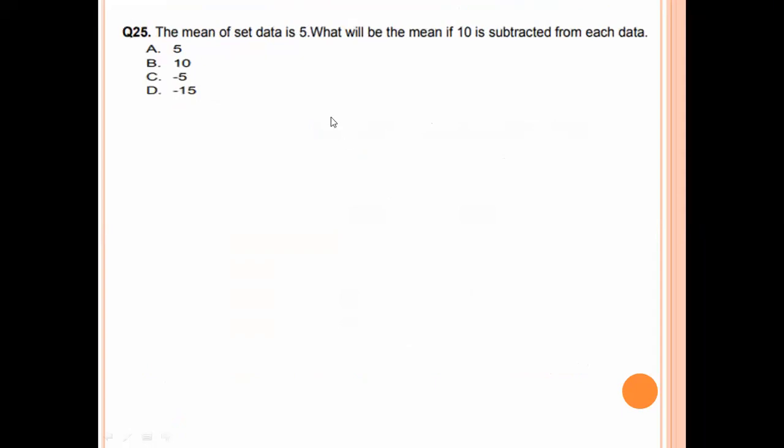Next question. The mean of a set of data is 5. What will be the mean if 10 is subtracted from each data? So 5 minus 10 is minus 5. Minus 5 is the data, option number C.